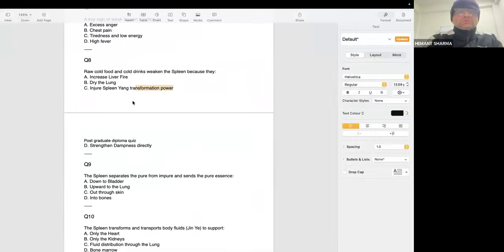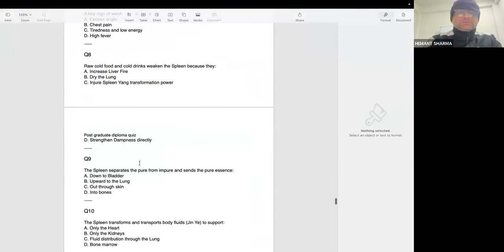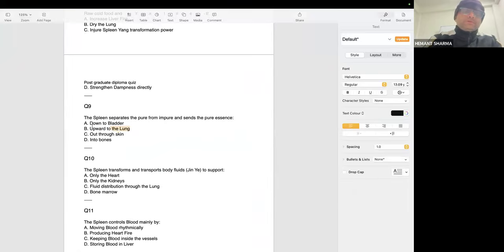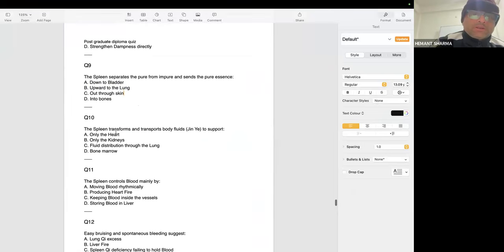So this is the answer. Question number 9. Spleen separates the pure from the impure and sends the pure essence upward to the lung. Very good, upward to the lungs. Question number 10. The spleen transforms and transports body fluids to support fluid distribution through the lungs.